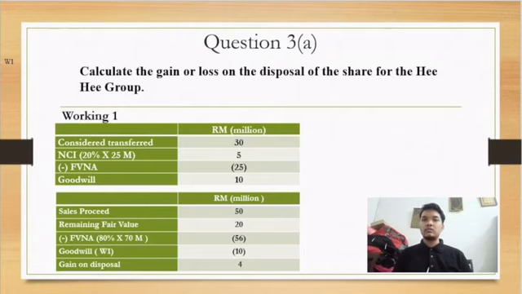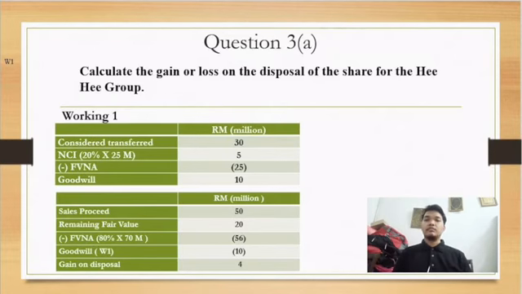To calculate that, we start with the consideration transferred, which is 30 million. It was stated in the question that he Berhad has acquired 80% interest in Coco Berhad for 30 million. Then we plus with NCI, which is 5 million. That 5 million figure we get from the 20% multiplied with 25 million. Why 20%? It is because he Berhad acquired 80% interest in Coco Berhad. So the remaining balance is 20%.